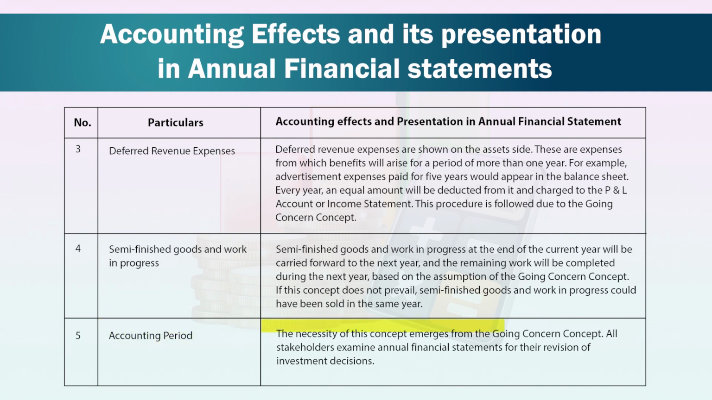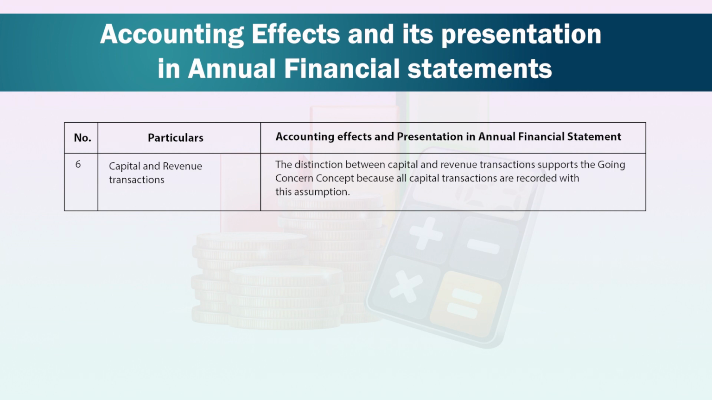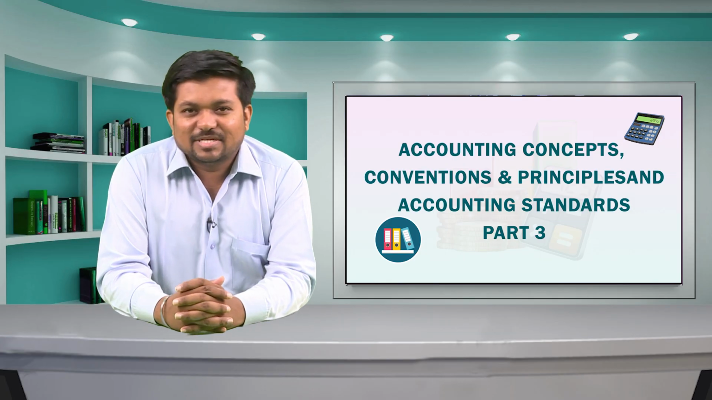Next is accounting period. The necessity of this concept emerges from the going concern concept. All stakeholders examine annual financial statements for the revision of investment decisions. Number 6. Capital and revenue transactions. The distinction between capital and revenue transactions support the going concern concept because all capital transactions are recorded with this assumption. This is a very optimistic concept.